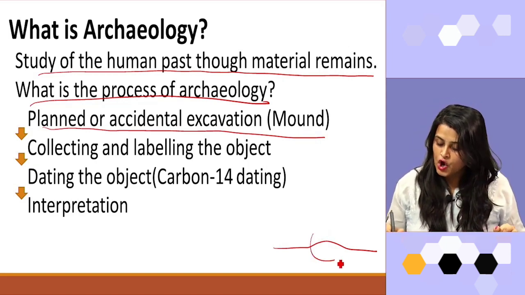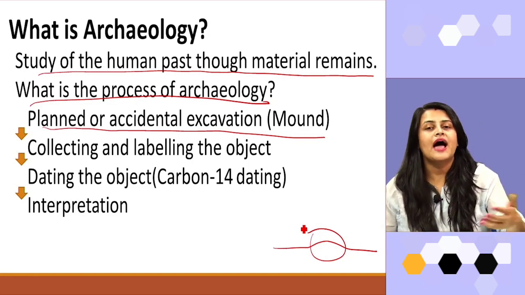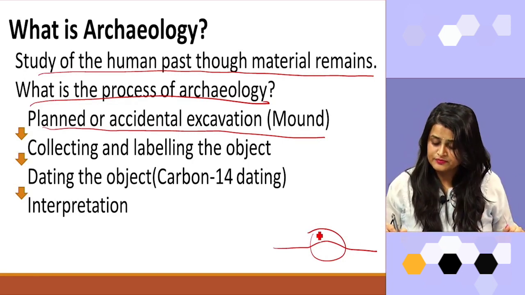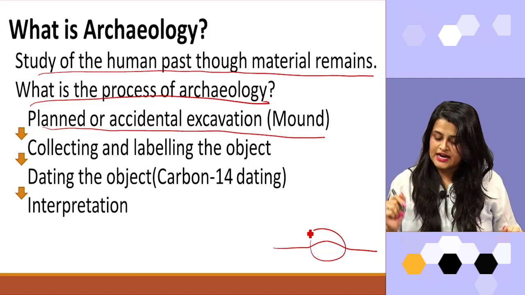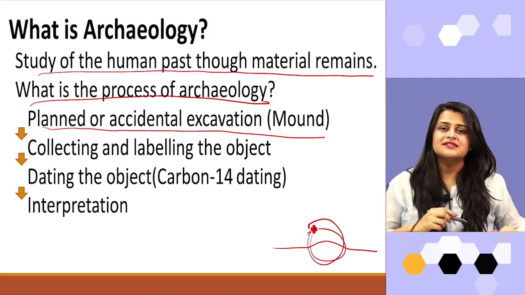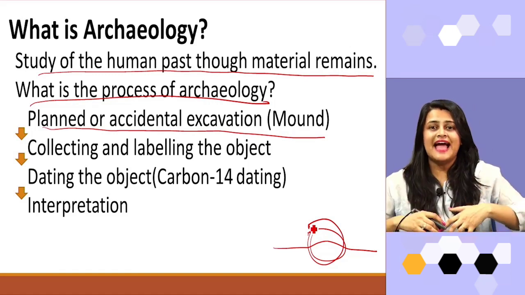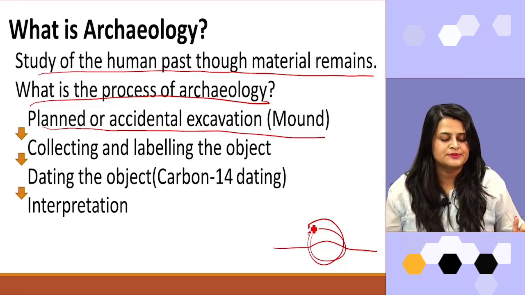So, archaeologists, people who study archaeology, find mounds. These mounds sometimes they plan for excavation and sometimes they accidentally find these mounds.